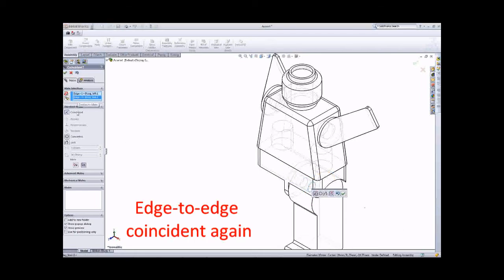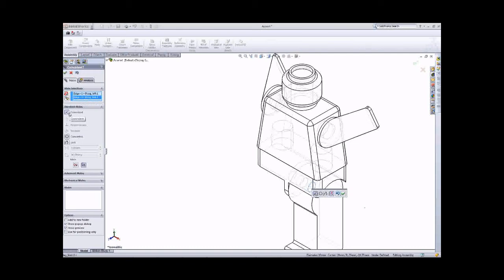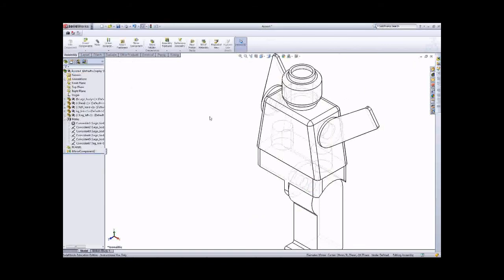so you can see edge to edge when you go to the coincidence, not concentric. Concentric is the alignment of the assembly. So you can click OK to finish it.